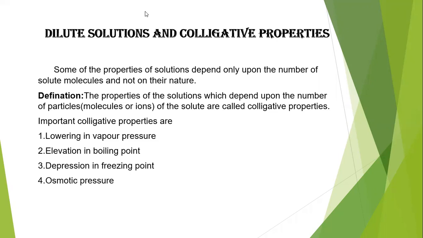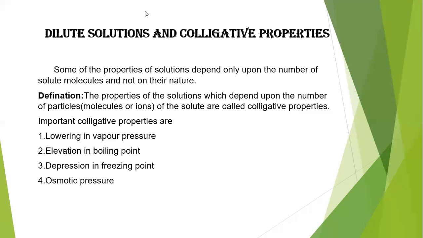So in general, solution properties depend on the nature of the solute and solvent molecules, along with the number of molecules of both solute and solvent present, and the temperature at which the solution is formed. But for some solutions, properties do not depend on the nature of the solute and solvent particles or molecules, but only on the number of solute molecules present in the solution. Such properties we call colligative properties.